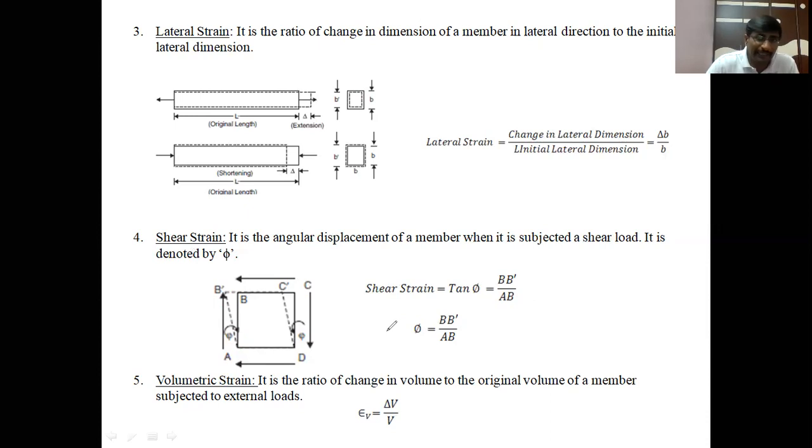That means in the applied load direction and perpendicular to the load direction, the dimensions of that member change. The summation of all the strains, the strain in the load direction and the strain perpendicular to the load direction, is called the volumetric strain. This volumetric strain is defined as the change in volume of that member when we apply the load, divided by the initial volume of that member, and is represented by epsilon V.